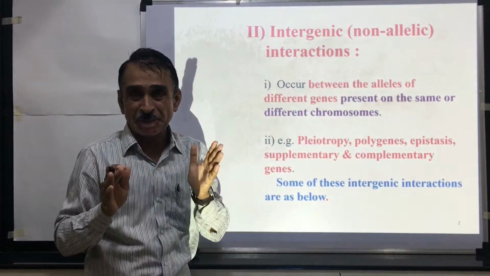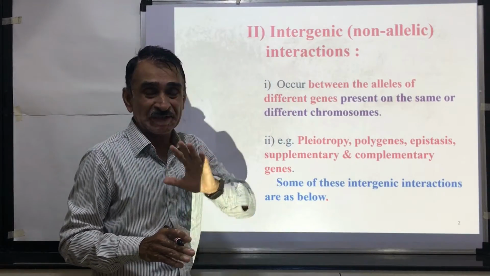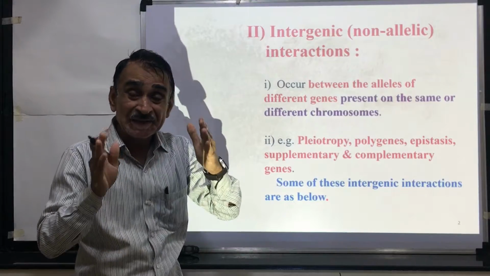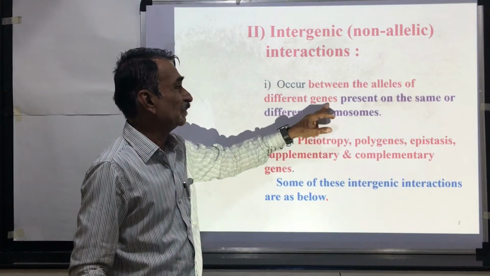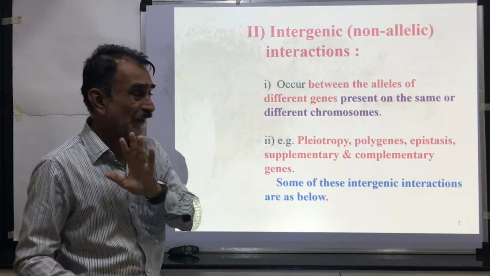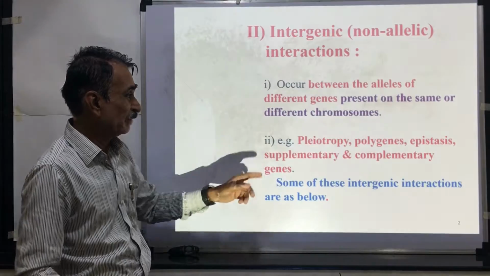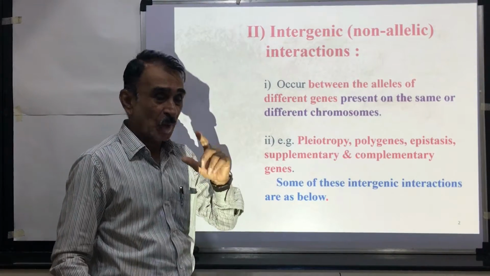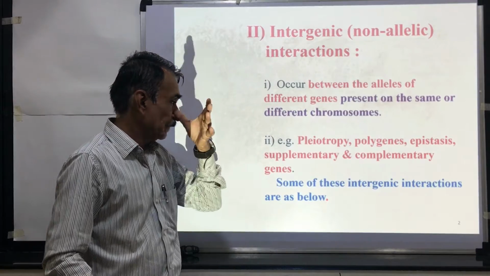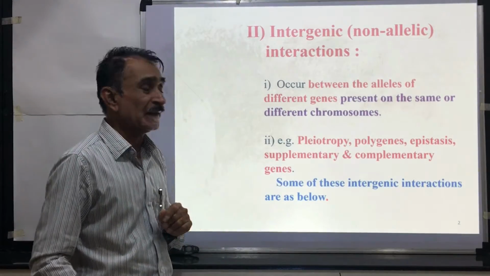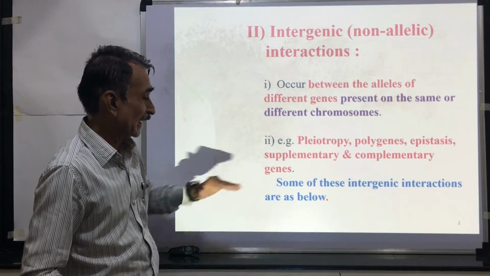These are not alleles of each other. Genes which are interacting together are not alleles of each other, because they are the alleles of different genes. These interactions occur between alleles of different genes present on the same or different chromosomes. Examples of intergenic interactions are pleiotropy, polygenic inheritance, epistasis, supplementary interaction, and complementary genes. So these are the examples of intergenic interactions.